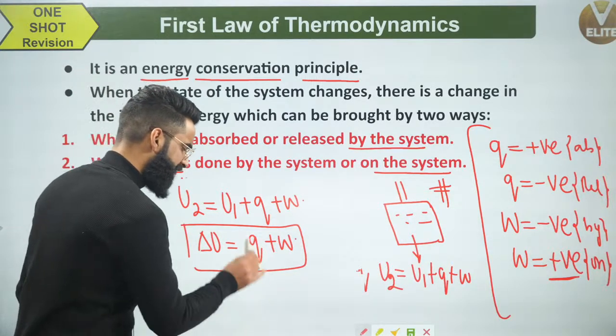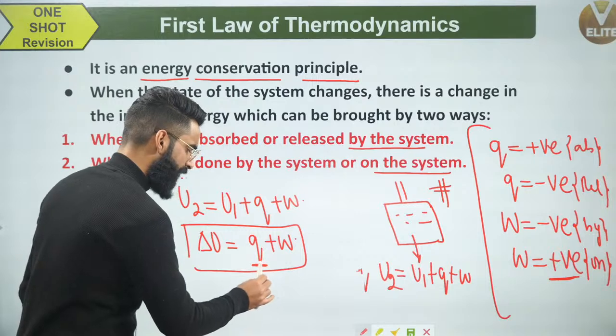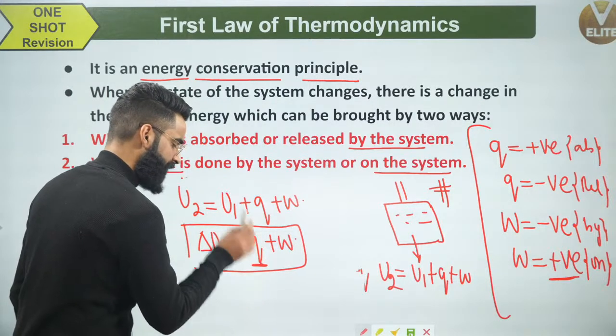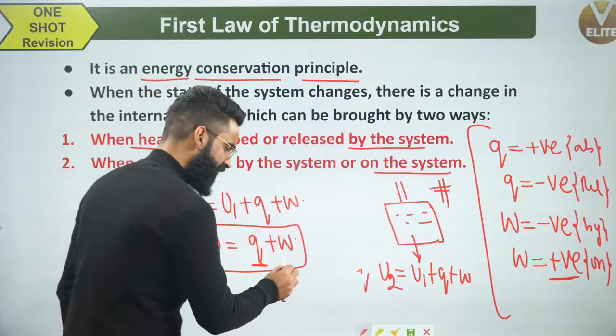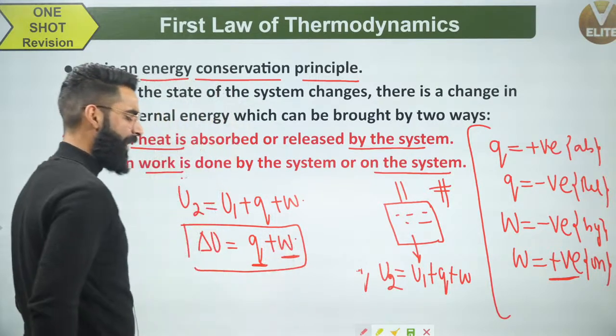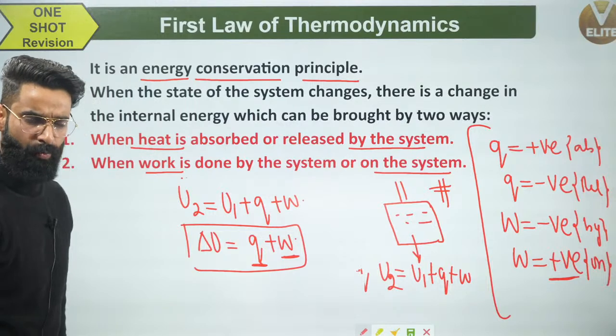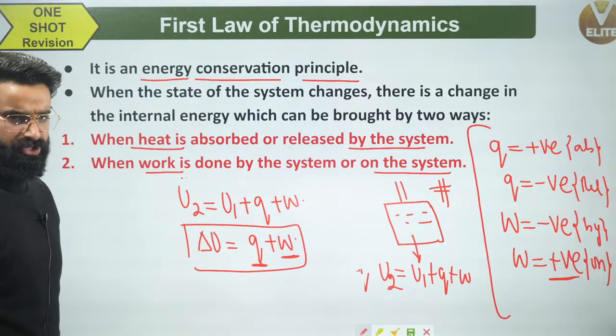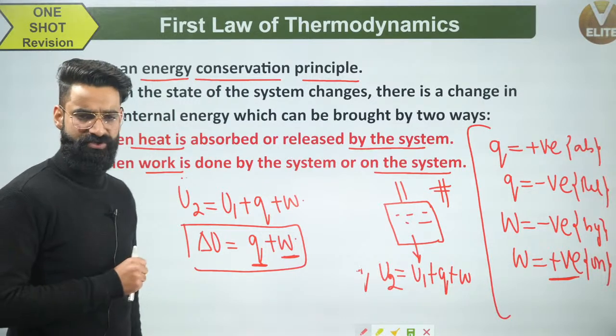Remember, whenever heat is absorbed by the system, Q value will be taken as positive. Whenever heat is released by the system, Q value will be taken as negative. Whenever work is done on the system, W value is taken to be positive. Whenever work is done by the system, W value is taken to be negative. You just have to be careful with the sign conventions right here.